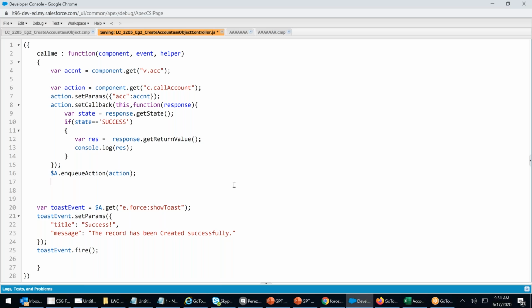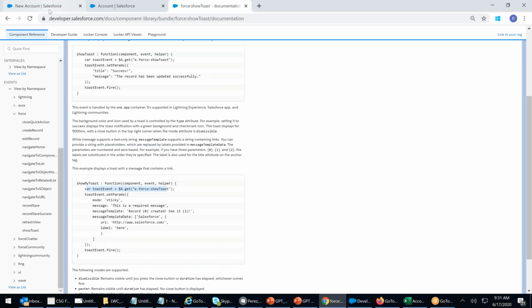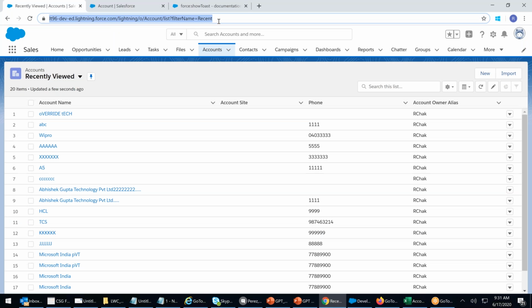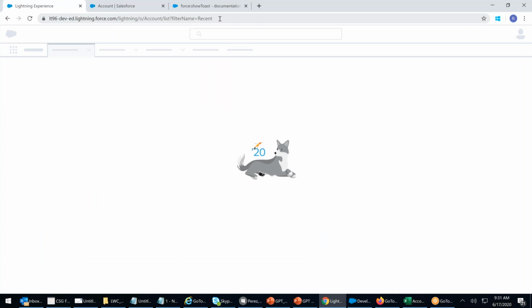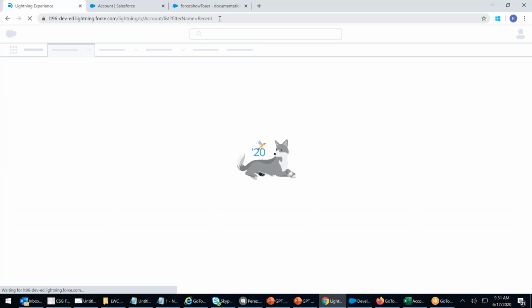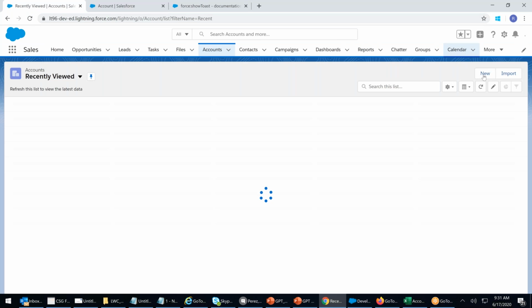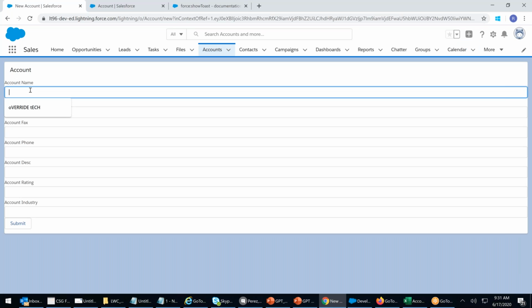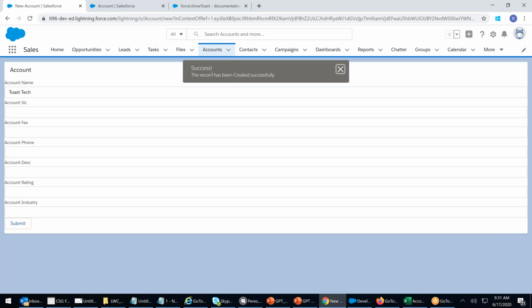Toast message. Control S in the component. Let me go back. Toast message, new account. I go to account. I refresh the account 2 or 3 times because it will take time. If you have not put the right words and everything, it might give you an error. I will say toast technology. I say submit. See, success. The record has been created successfully.